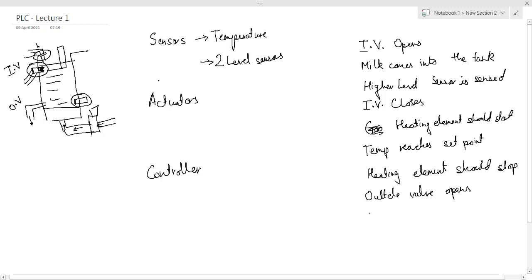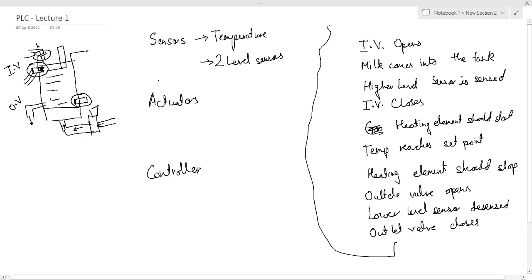Then the lower level sensor is desensed, because the milk is coming out. As soon as the lower level sensor is desensed, the outlet valve closes, and this cycle should continue infinitely.